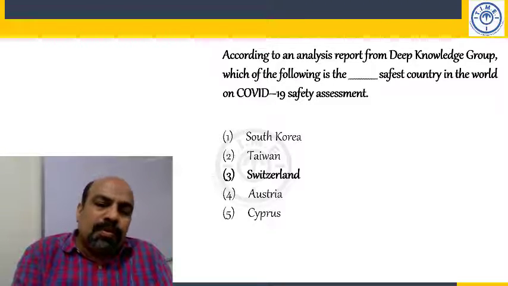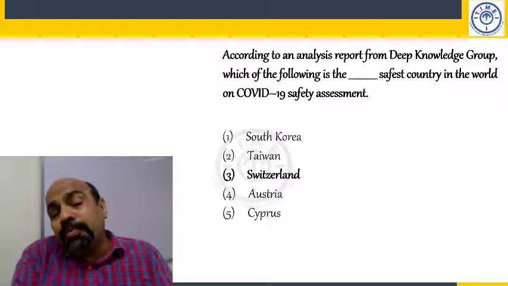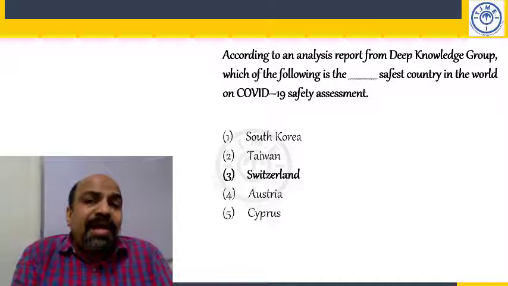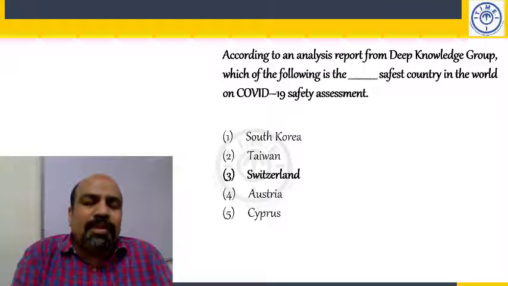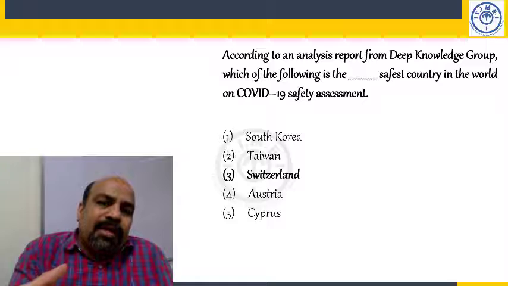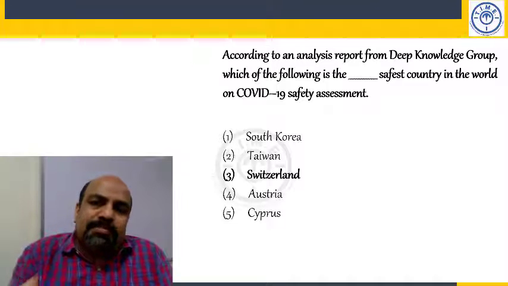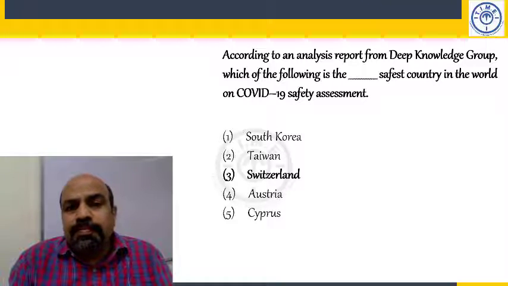Okay, let's move on. You know, Cyprus is probably the only country in the world to have its own map on its flag. I think it's one of two countries, or maybe the only country in the world to have its own map on the flag. Cyprus has that.